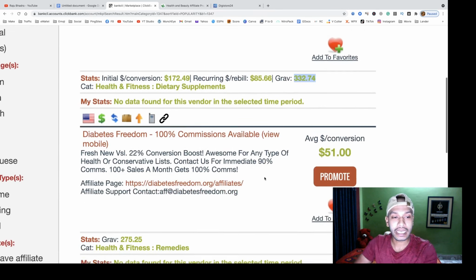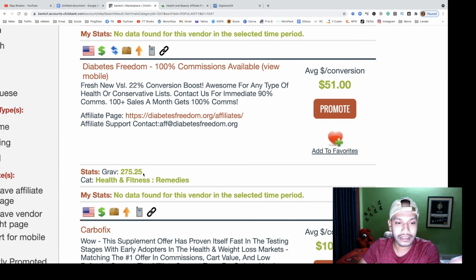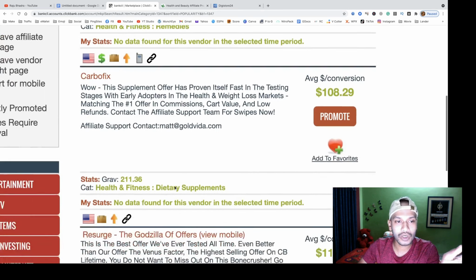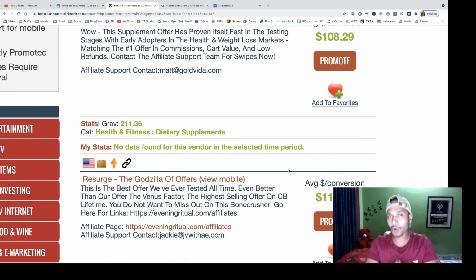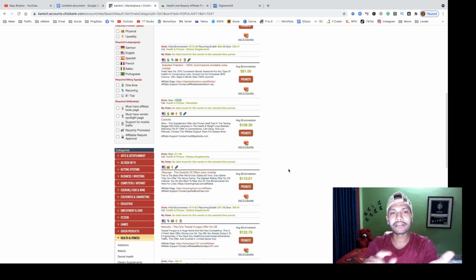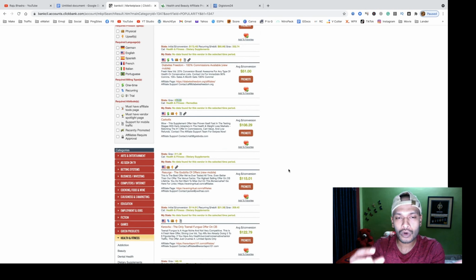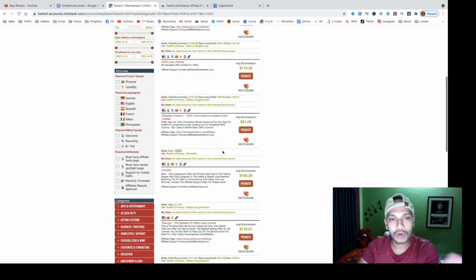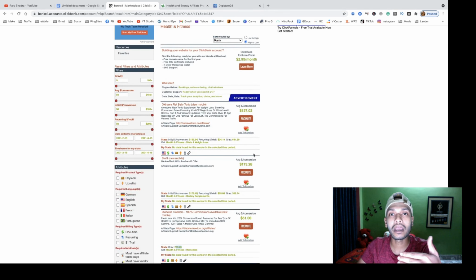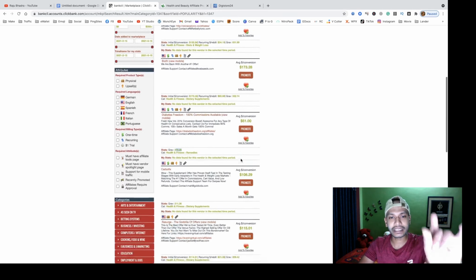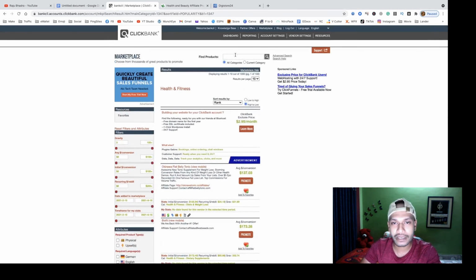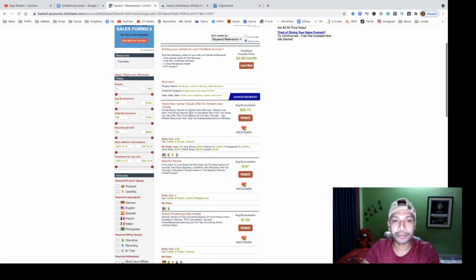Okay, and you see here it's another product. Here is 275 gravity score. So you can choose any of these products according to your category. That means if you want to promote health and fitness, then just find the weight loss related products. Okay, then you can promote beauty related products, you can promote bodybuilding related products, and you will get everything inside this health and fitness category. Even you can search here beauty. Okay, you see here all the beauty products.